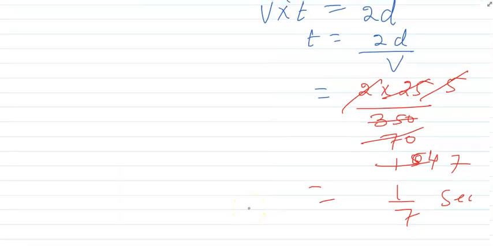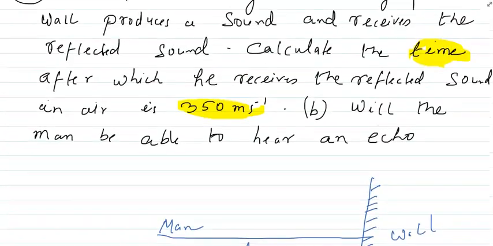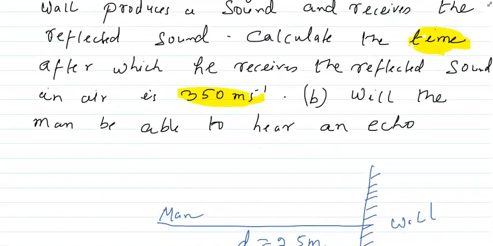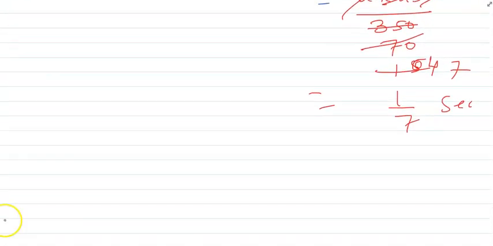So this is our answer. If you divide, the answer will come in decimal. Are you getting? The second part asks whether there will be an echo. If you divide 1/7, let me use the calculator. It is 0.143 seconds.